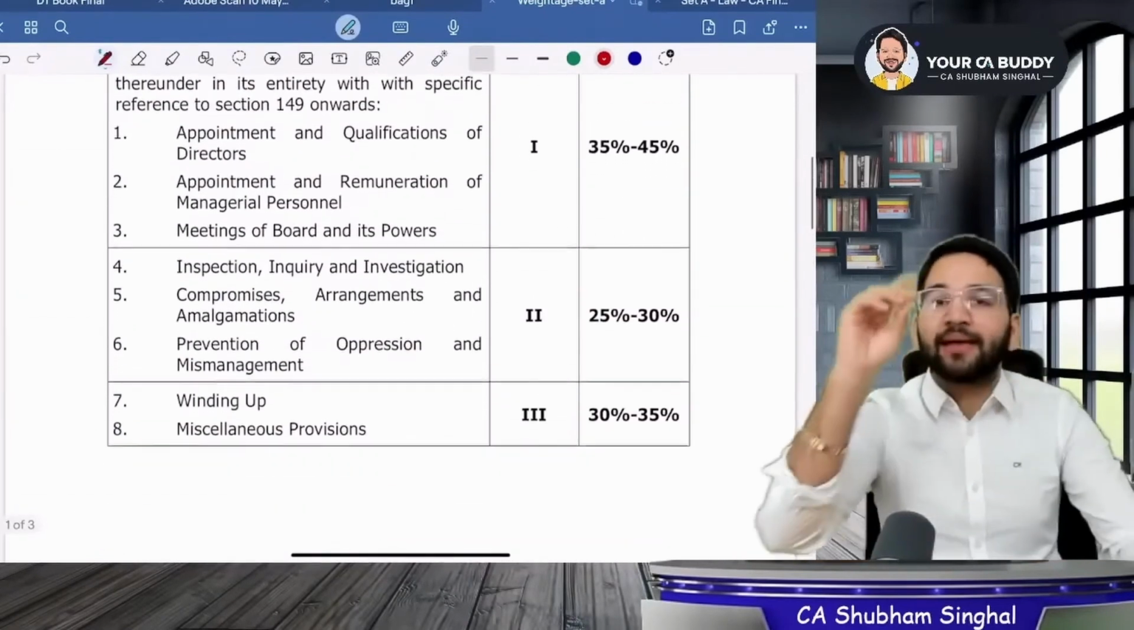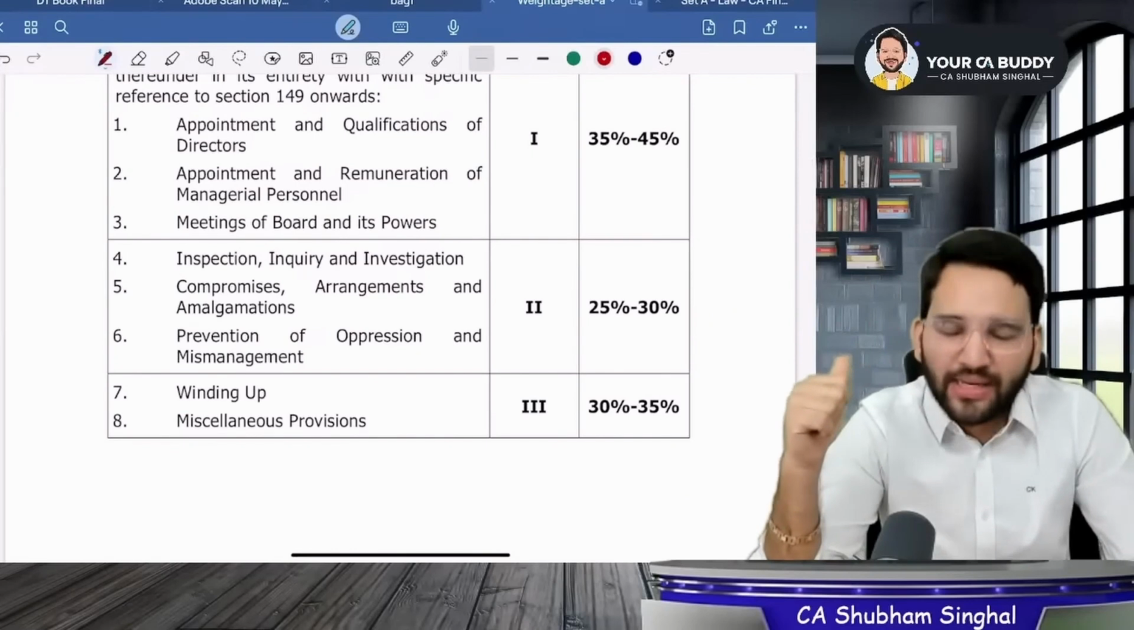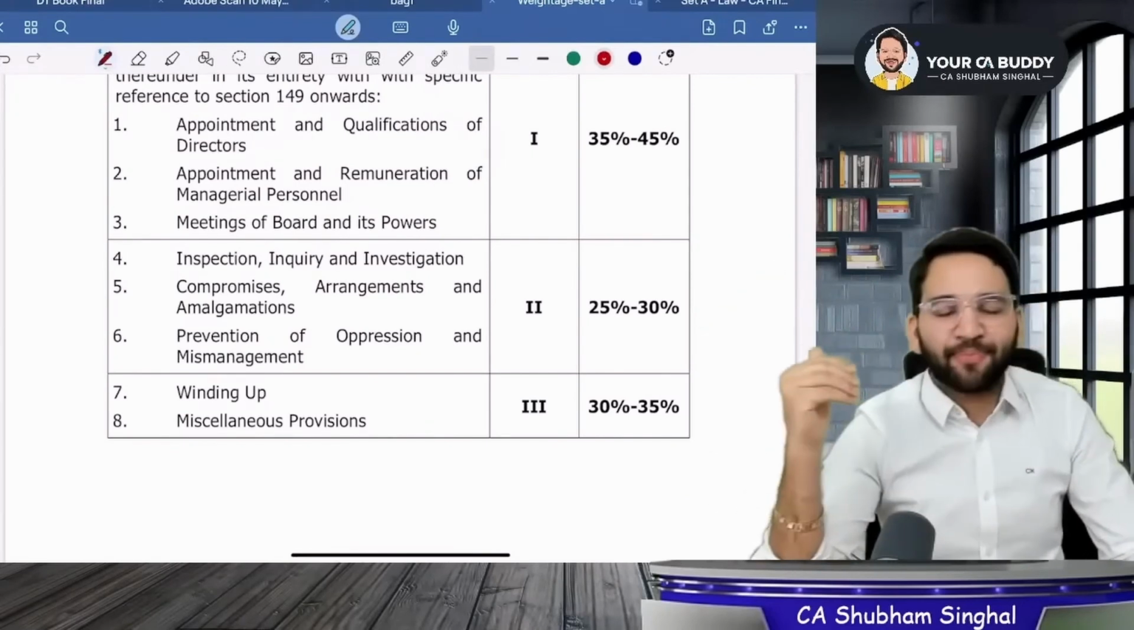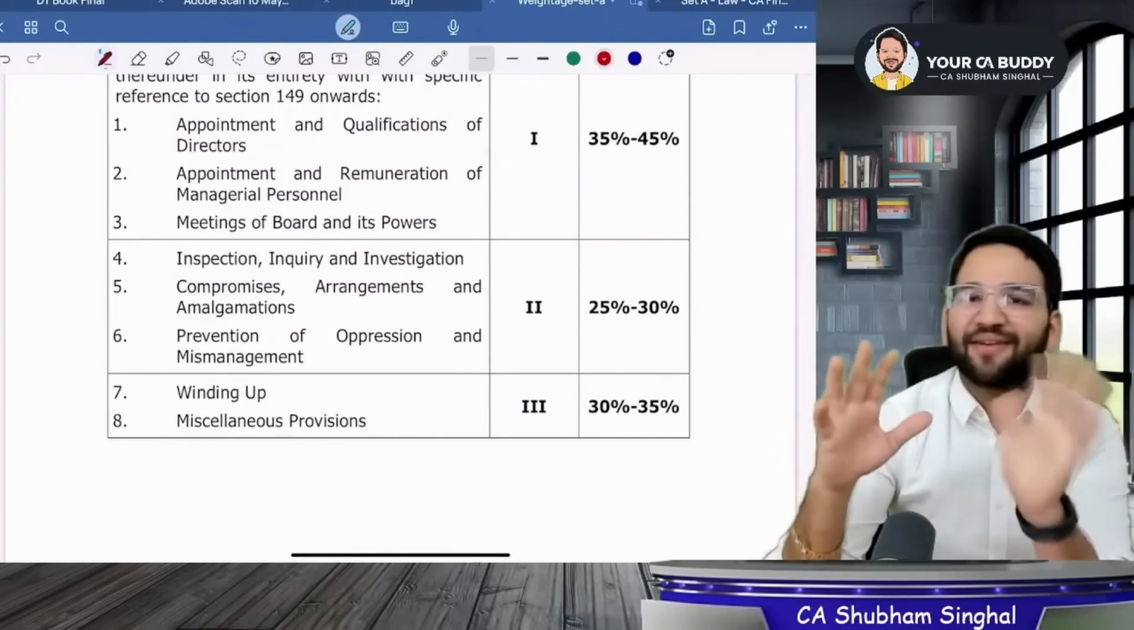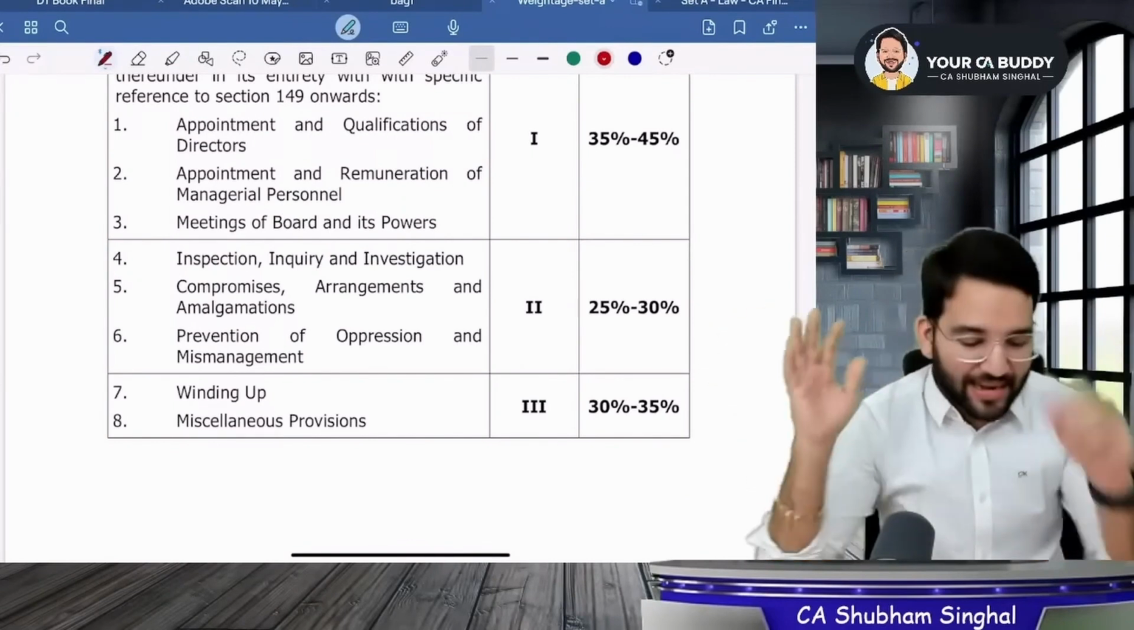Now, what are the topics in our syllabus, sir? First of all, tell me what's the difference between the old law and the current law. I don't think you have studied the old one, right? Unfortunately, there is not much difference between them. The syllabus should have been reduced much, but there isn't that much difference.